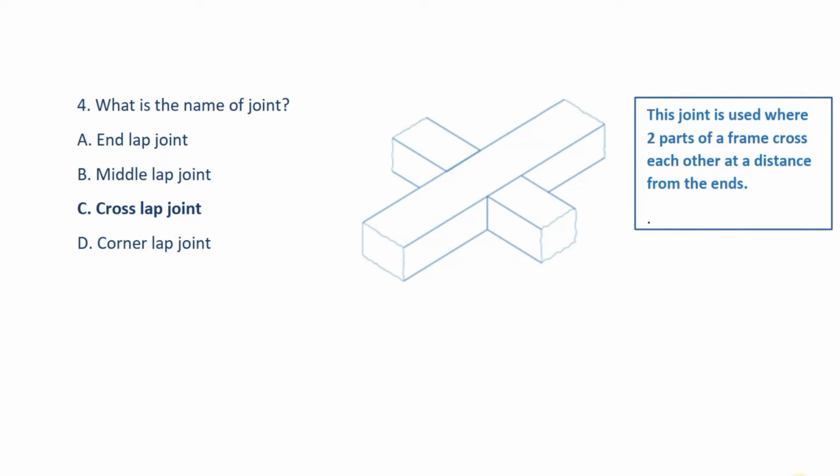The cross lap joint is used where two parts of a frame cross each other at a distance from the ends. That is cross lap joint.